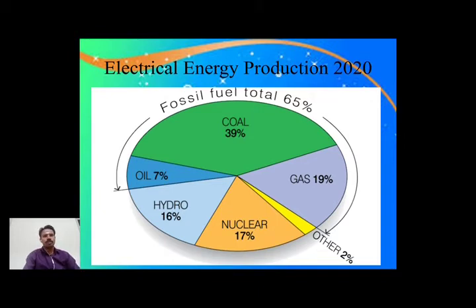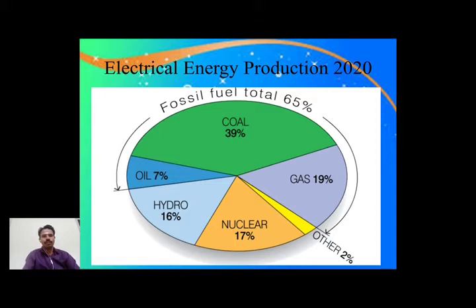The world production of electricity through nuclear power. In electricity production in 2020, more than 65% came from fossil fuel: oil, coal and gases. Nuclear is only 70%. Among that, more than 80% is produced by France, next America and then Russia.